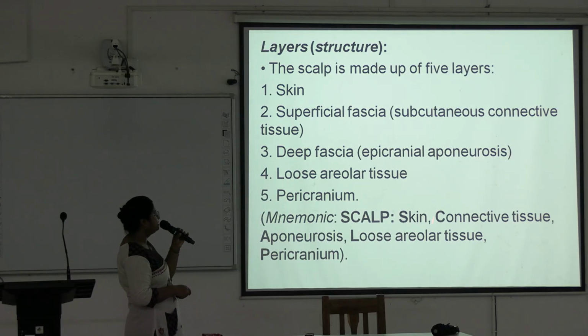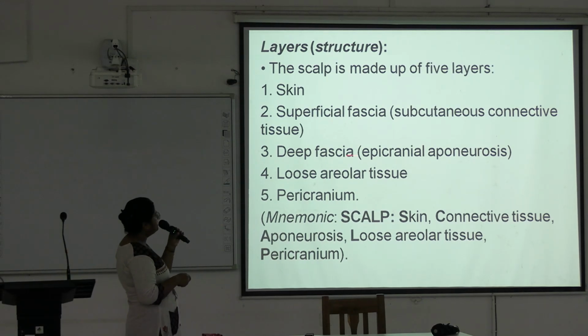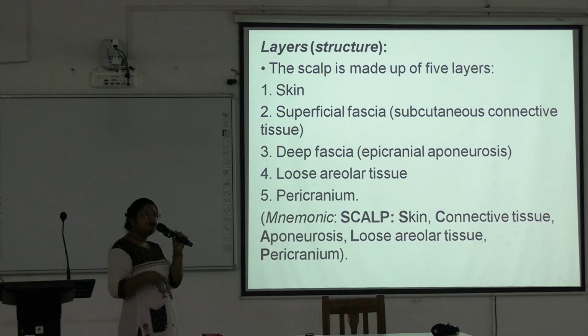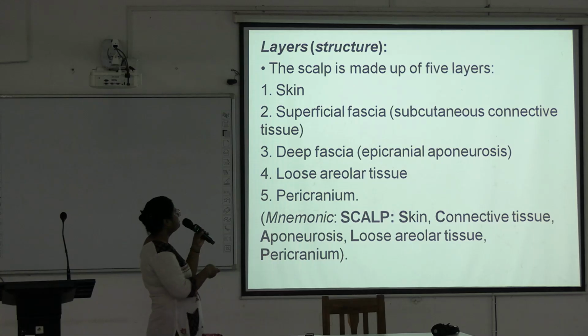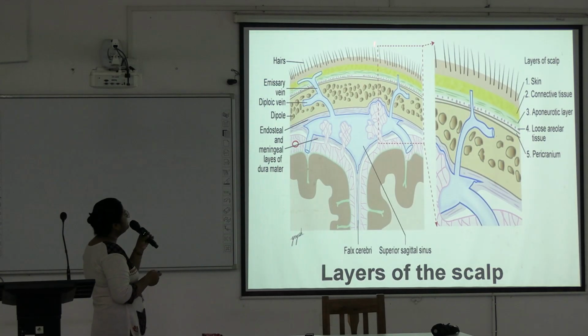Skin, superficial fascia consisting of subcutaneous connective tissue, deep fascia or epicranial aponeurosis, loose areolar tissue and pericranium. So the first letters of all these spell SCALP. S is skin, C is the subcutaneous connective tissue layer, A is aponeurosis, that is epicranial aponeurosis or galea aponeurotica, L is loose areolar tissue, and P is the pericranium. So you can remember it with the mnemonic SCALP. See here, these are the 5 layers of the scalp.